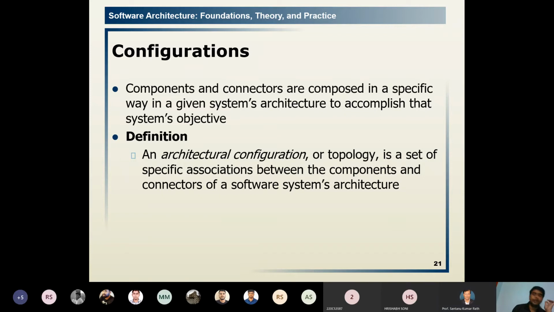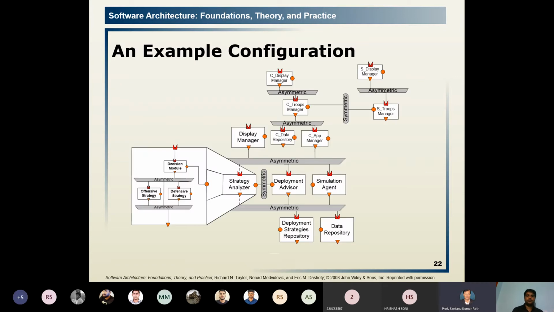These configurations should be properly defined. It does not mean that we will connect all the components and connectors. It is according to our requirement, according to the desire of the architect. Here, see some ports to access the components through the connectors. You can find some ports, like in that circle, some small triangles, and some other notations.